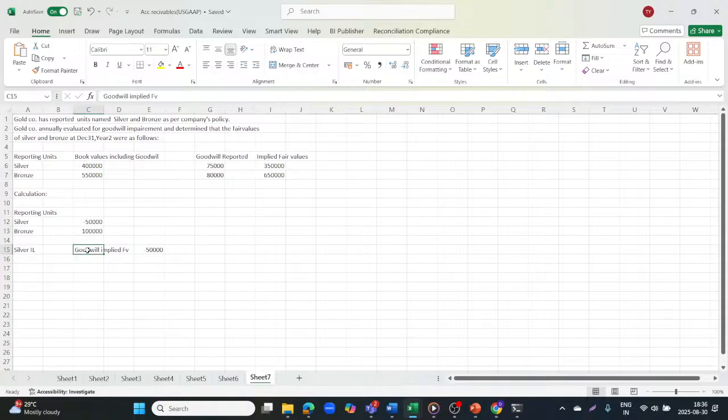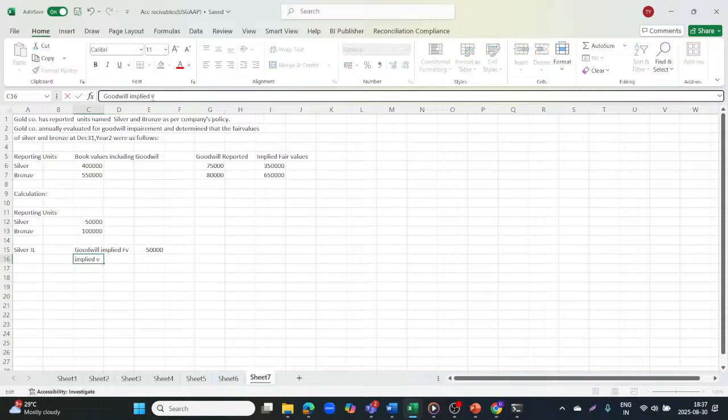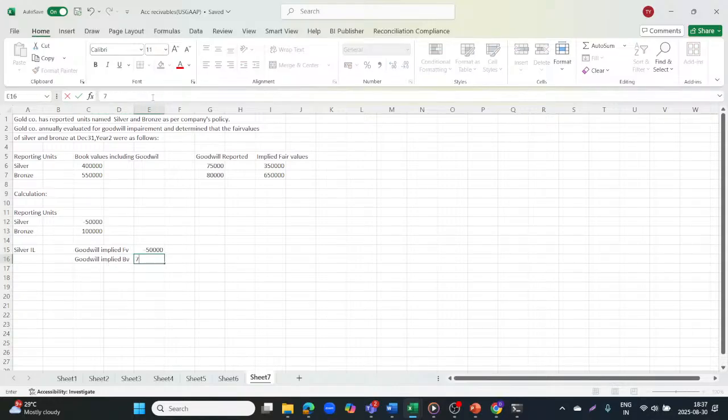So goodwill implied fair value for the bronze will be 1 lakh. Okay, now we are calculating the silver's impairment loss only. So goodwill implied fair value is negative 50,000, and goodwill implied book value will be 75,000. You see, this is your book value, and the difference between these two will be 50,000. So in short, it will have 25,000 balance, 75,000 minus 50,000.